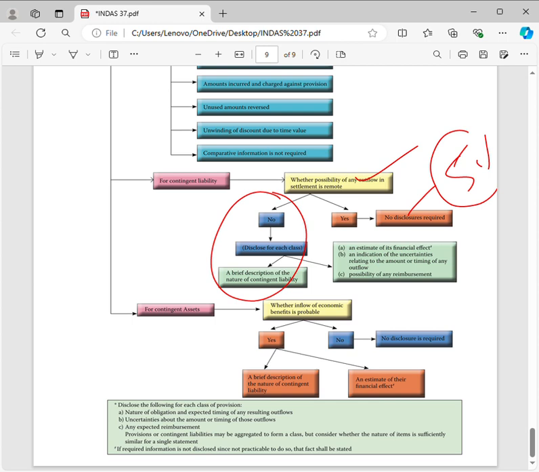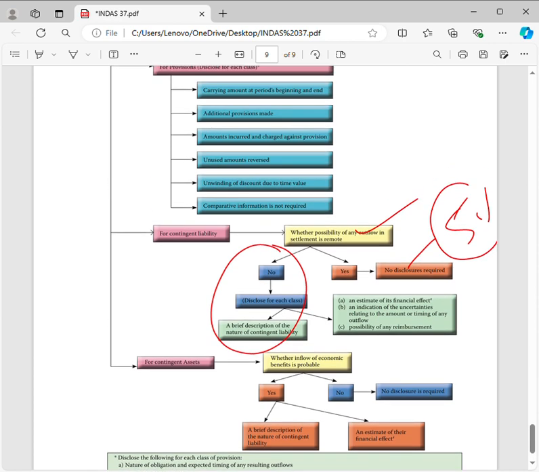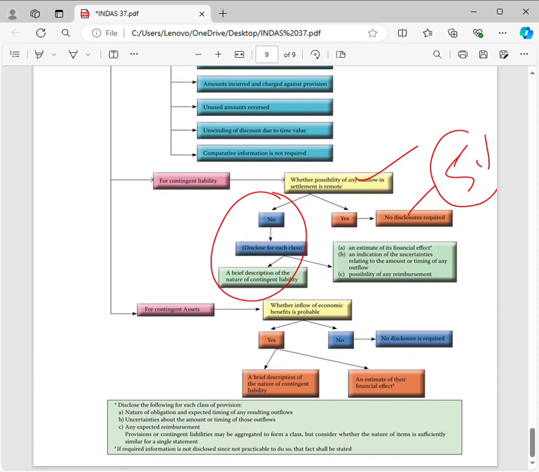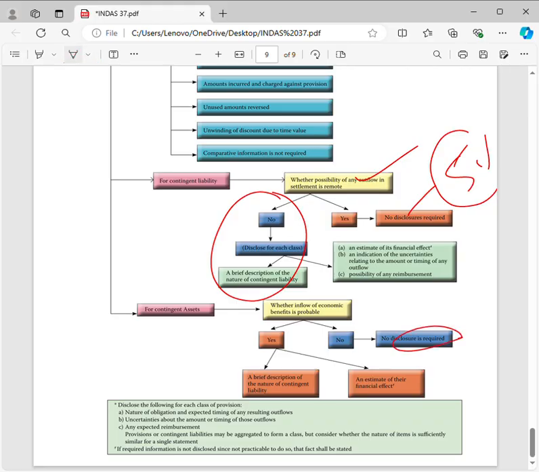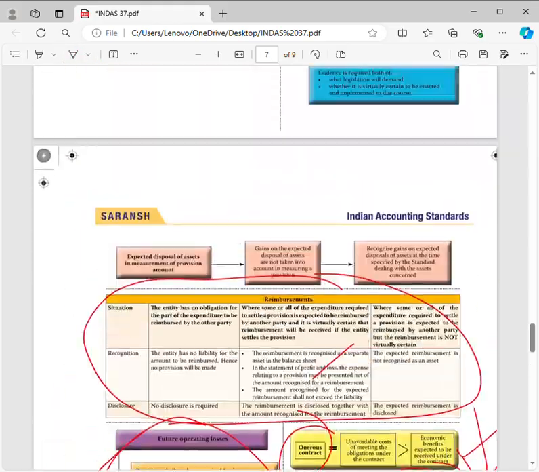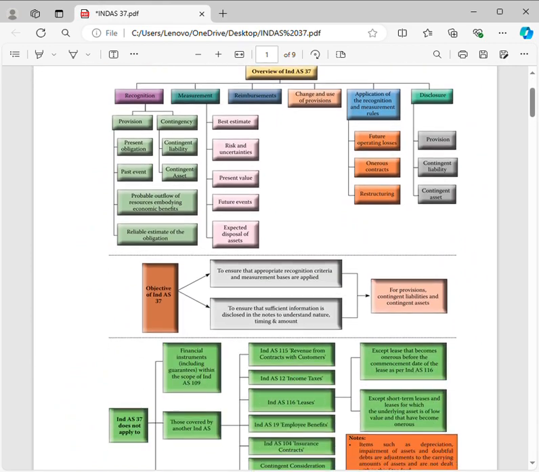Or if the inflow of resources is not probable, meaning the probability of getting the asset is less than 50%, then the contingent asset shall neither be recognized nor disclosed. This is contingent assets. So what we have discussed in Ind AS 37 is provisions, contingent liability, and contingent asset.